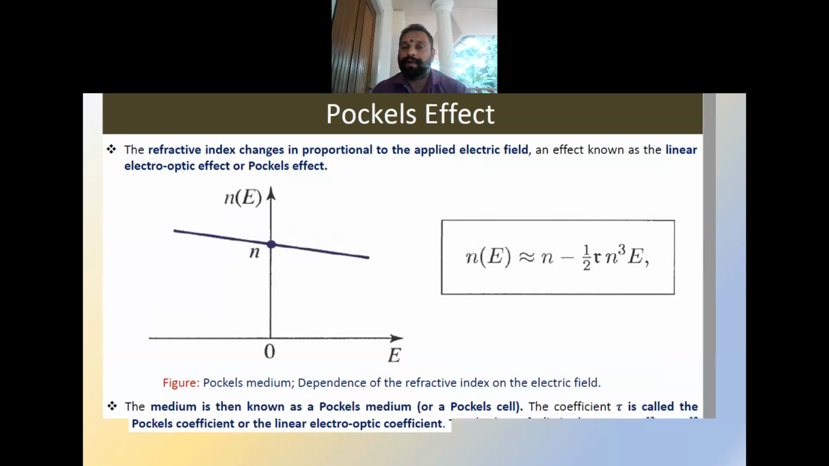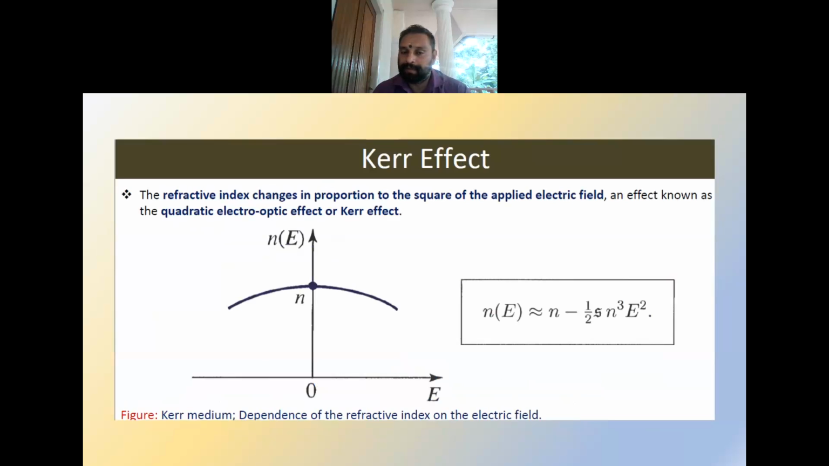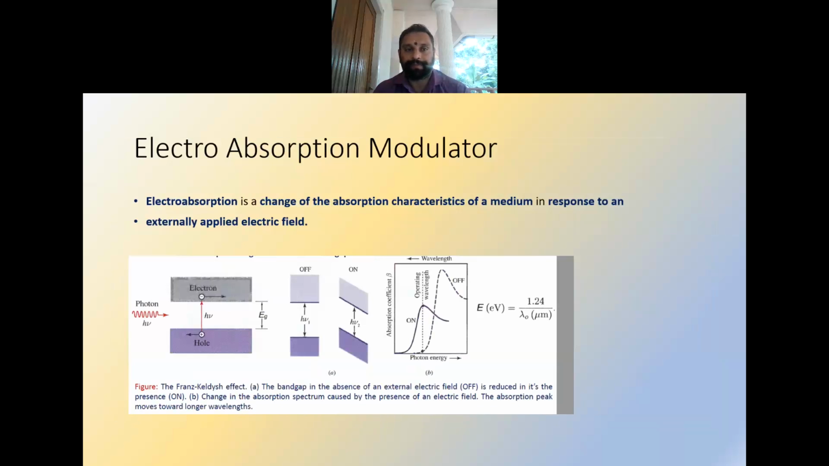The main important concepts here are the Pockels effect and the Kerr effect. If the refractive index changes in proportion to the applied electric field, then that effect is called the Pockels effect. It is a linear effect. And the Kerr effect is a non-linear variation of the refractive index with respect to the applied electric field. It varies as the square of the applied electric field.